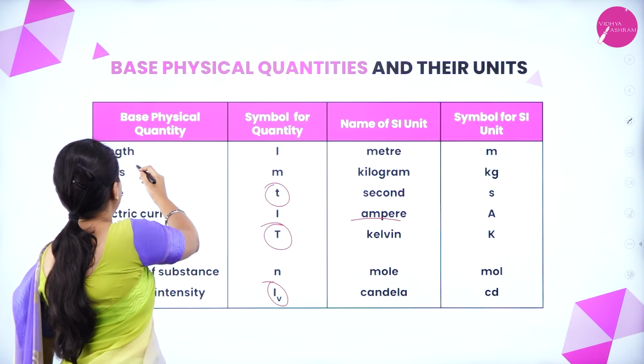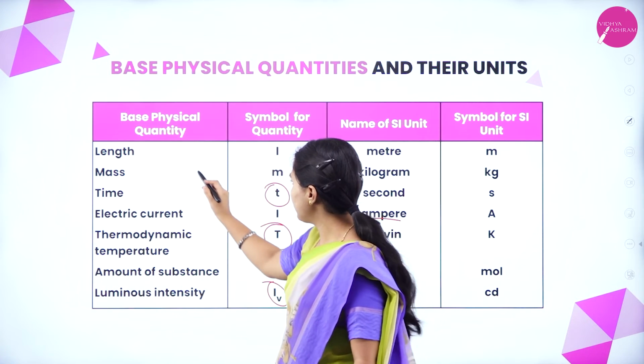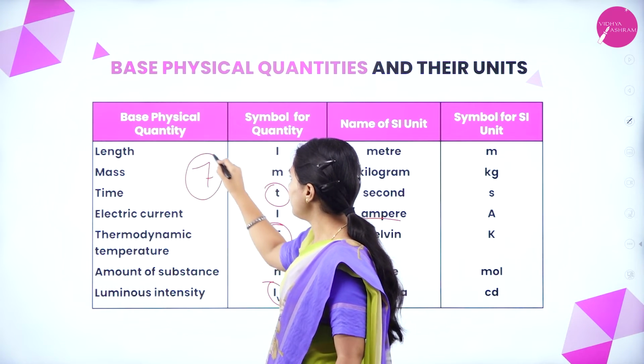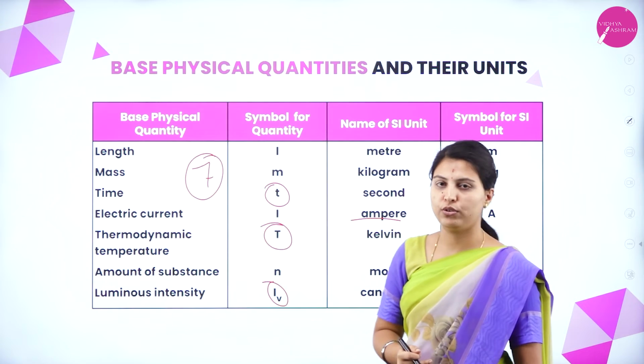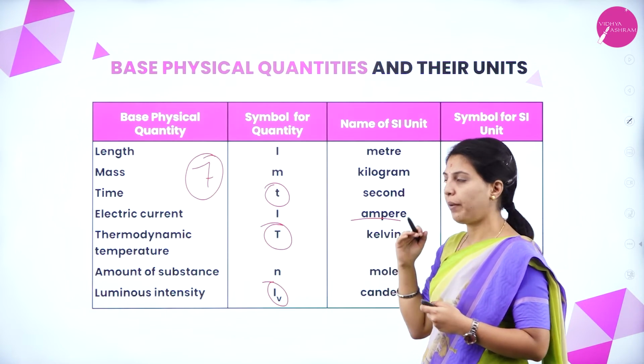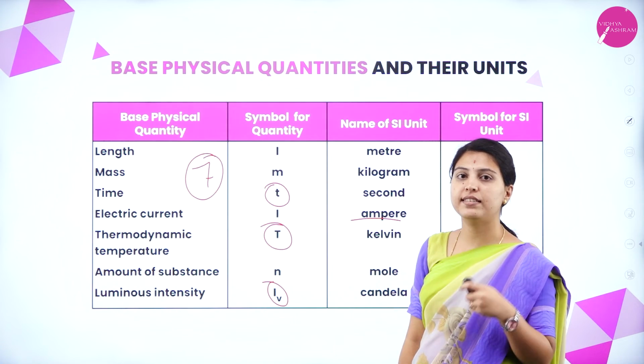These are 1, 2, 3, 4, 5, 6, 7, the seven basic physical quantities. You should remember them with respect to chemistry and physics also. That's why it is very basic, and you should remember each SI unit with its symbol.